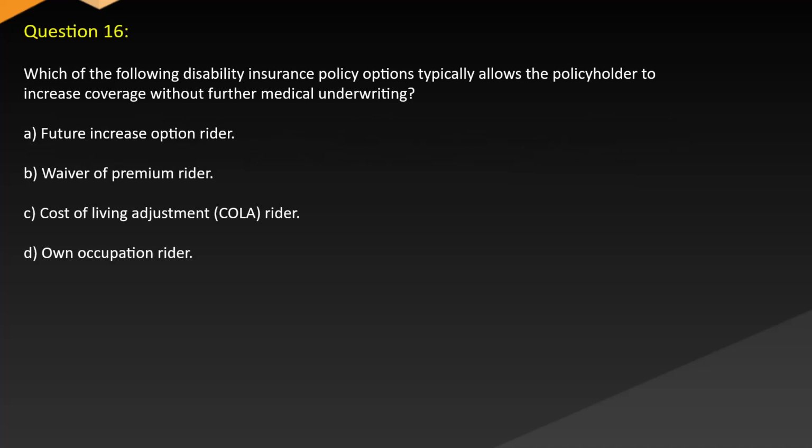Question 16. Which of the following disability insurance policy options typically allows the policyholder to increase coverage without further medical underwriting? A. Future increase option rider. B. Waiver of premium rider. C. Cost of living adjustment, COLA, rider. D. An occupation rider.